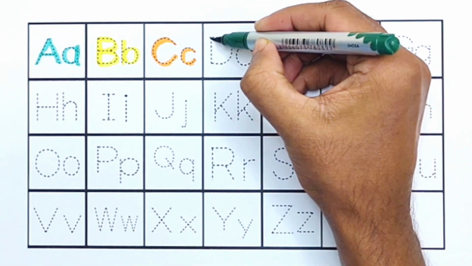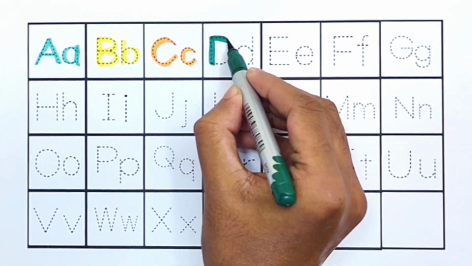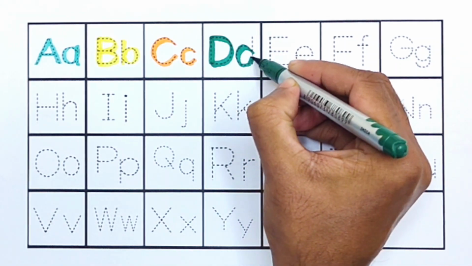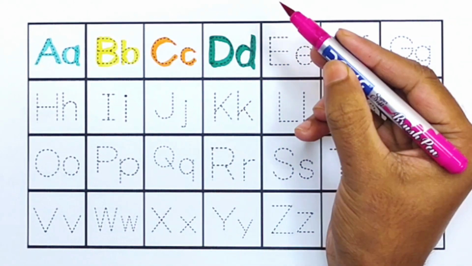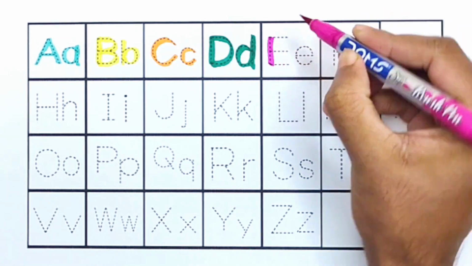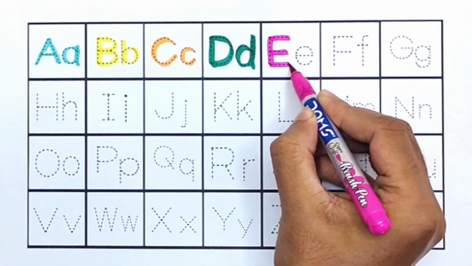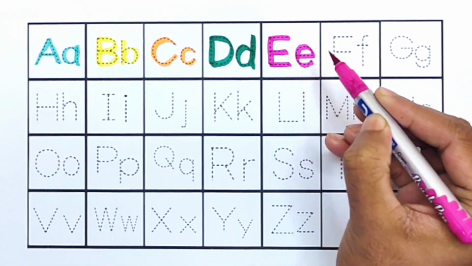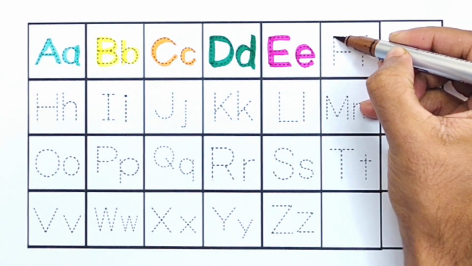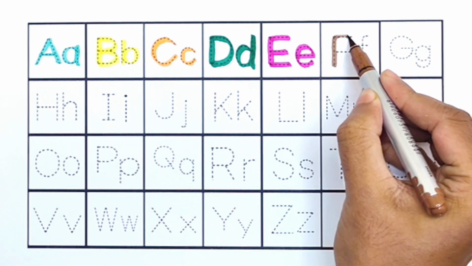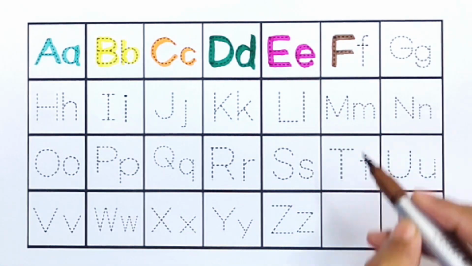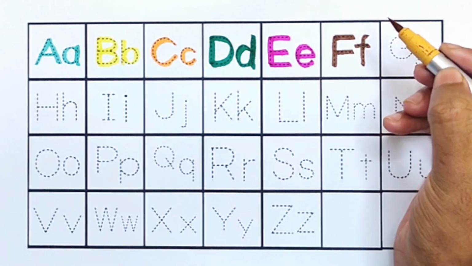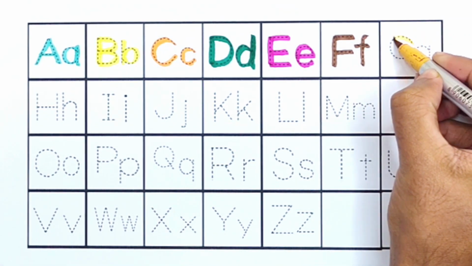Green color. D. D for dog. Pink color. E. E for egg. Brown color. F. F for fish. Yellow brown color.